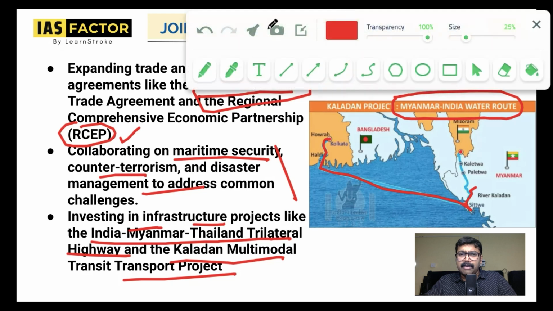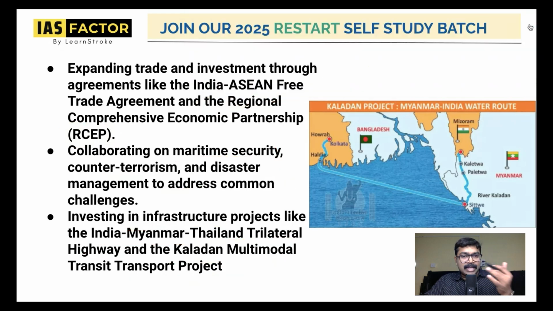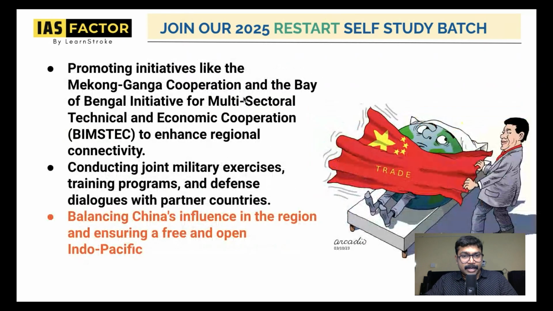All these projects are very important examples, and even BIMSTEC. You can see Mekong Ganga Cooperation is also an important part of BIMSTEC. We already discussed BIMSTEC, Mekong Ganga Cooperation, and even conducting military exercises, and also the most important point, balancing China's influence. This is how India balances China's influence, because China's influence needs to be balanced.